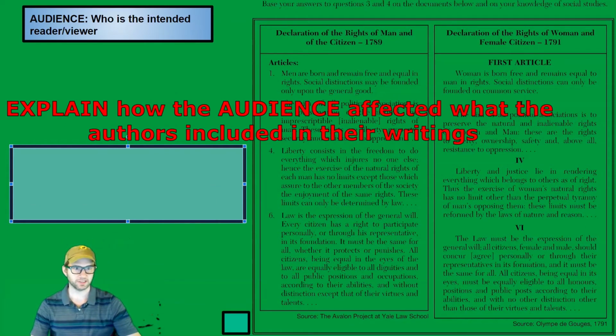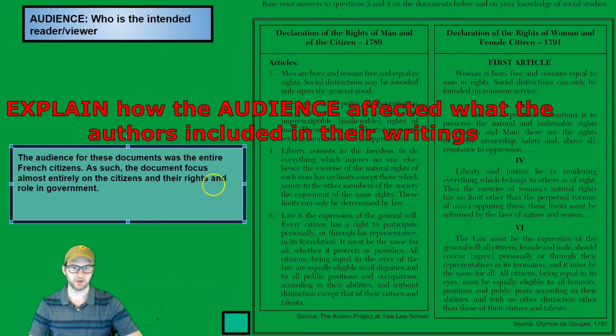Right? The audience is the intended receivers of the documents. And so explain how the audience affected what the authors included or how the authors wrote it. For the audience answer, I say who the audience is, and then I explain how it affected the authors.